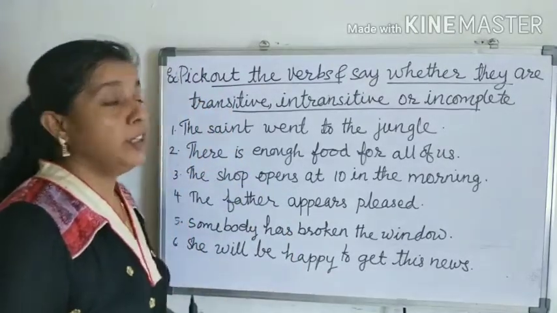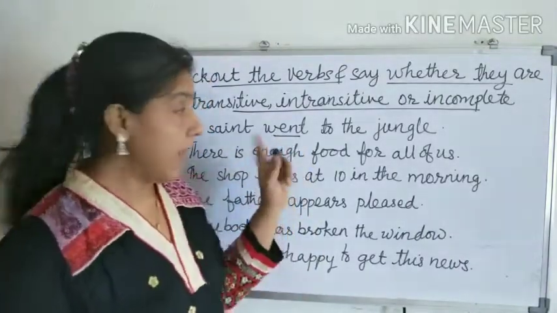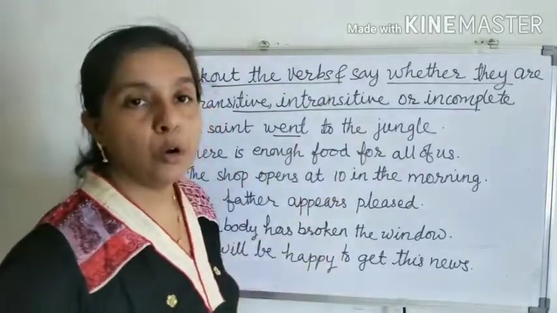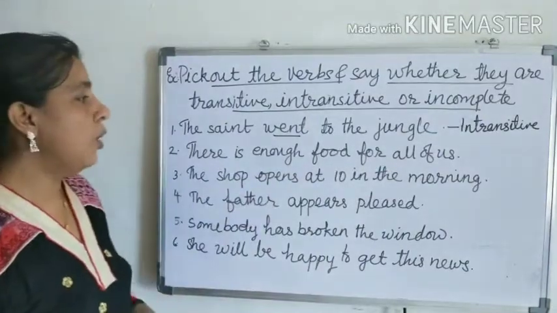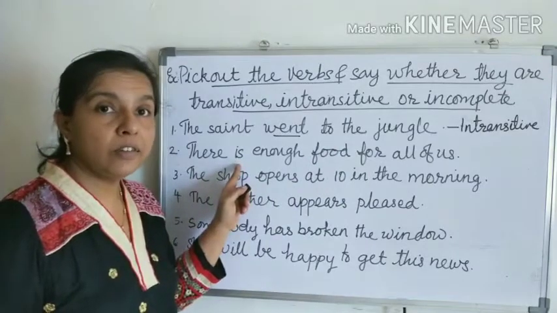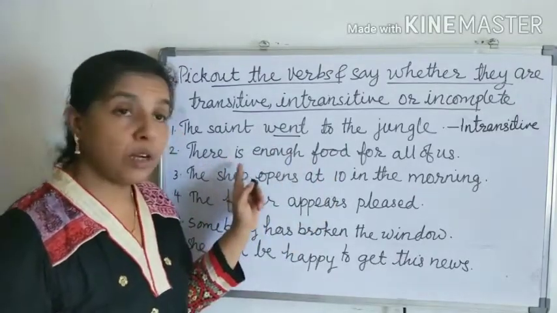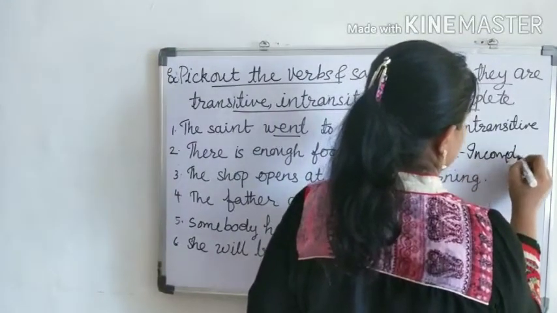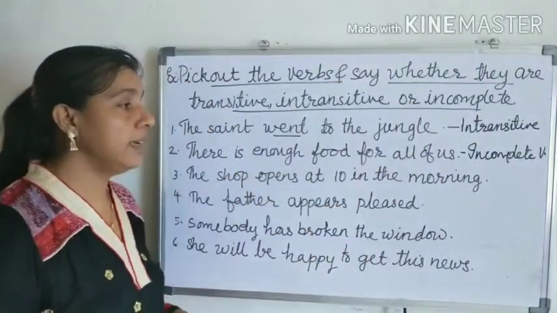The saint went to the jungle. Here, which is the verb? Went. And yes, ask the question, what went? Are you getting the answer? No. There is no object. So, here went is intransitive. Okay, now next sentence. There is enough food for all of us. Okay, we have seen is already an incomplete verb. We are not getting any object. What is? This is an incomplete verb.